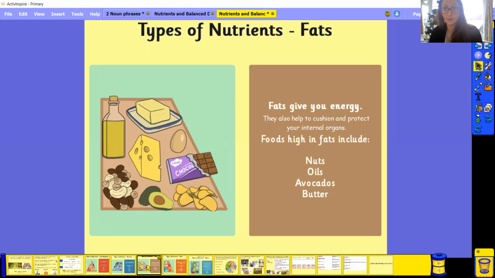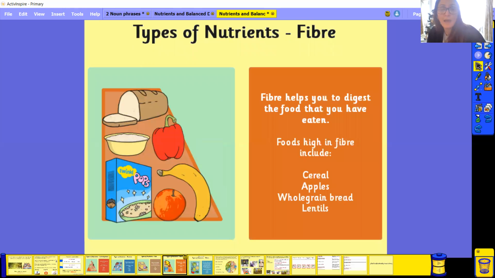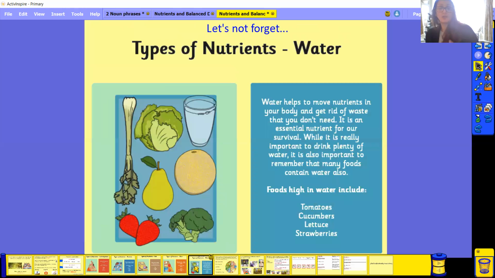Some fats are good for us, okay? But we need to make sure that we have it in proportion to everything else. We need to have fiber. Can you say fiber? Brilliant. Fiber helps us digest our food and helps us go to the toilet if we need to, and makes sure that the food we have is digested properly, okay? Then we have nutrients, things like water, that help us flush out all the bad things from our body, making sure that we have the things that we need, like vitamins, that keep our body healthy so we don't get poorly or ill. So things like tomatoes, cucumbers, lettuce, strawberries.